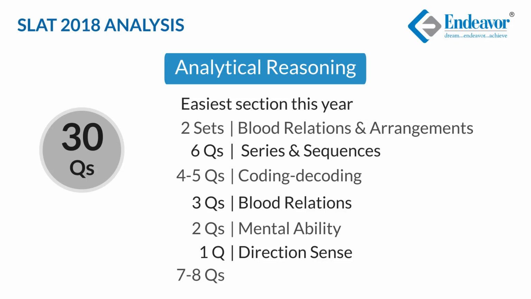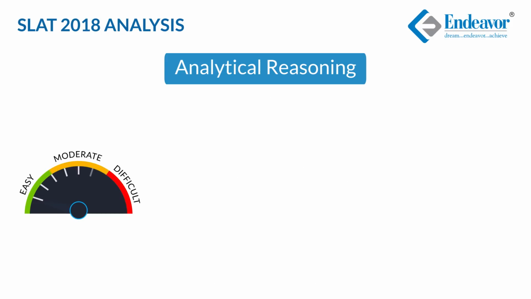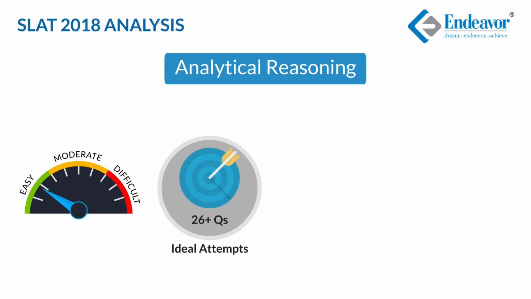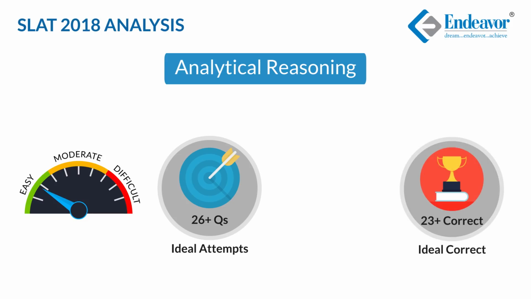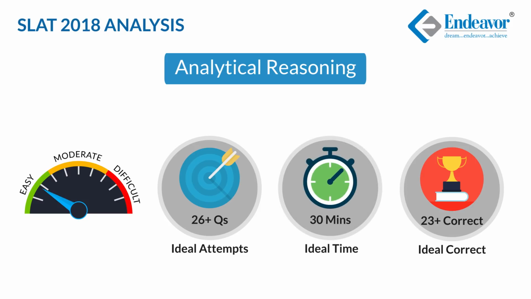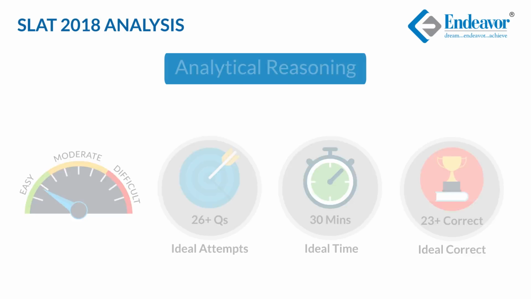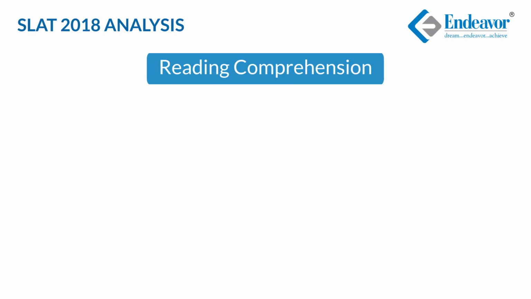7 to 8 questions were based on concepts of maths such as permutation and combination, probability, percentage, numbers, and data interpretation. The level of difficulty of this section was easy. Ideal attempts would be 26 plus, ideal correct would be 23 plus, and ideal time to be allocated would be 30 minutes.